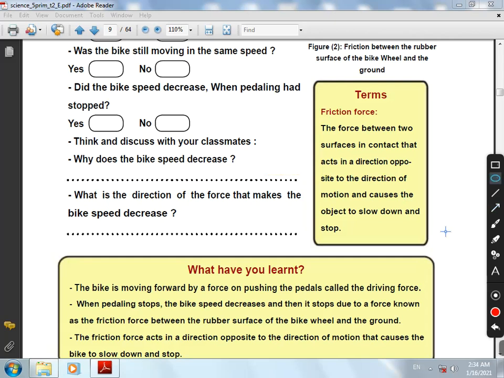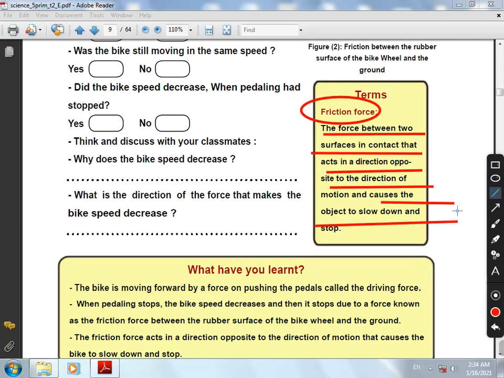طيب من اللي احنا درسناه دلوقتي وقلناه عايزين نطلع ال definition of friction force. What is meant by friction force? Friction force, it is the force between two surfaces in contact that acts in the opposite direction of motion. Again, the force between two surfaces in contact that acts in the opposite direction of motion. Cause the object to slow down and stop.